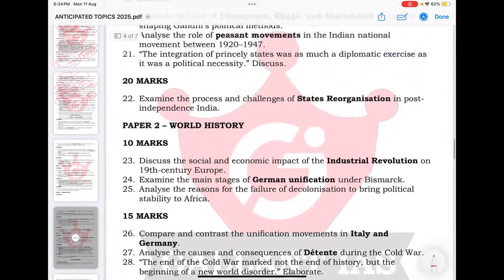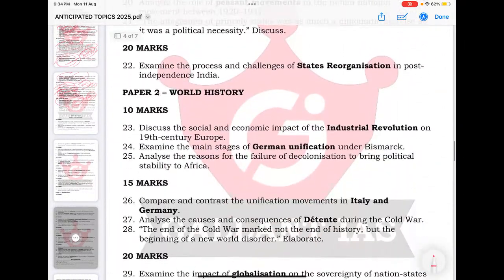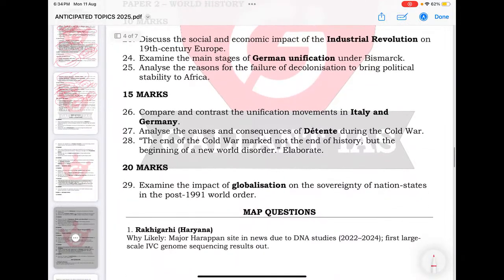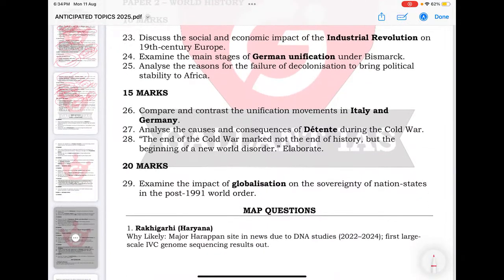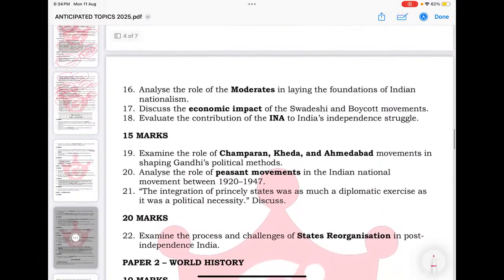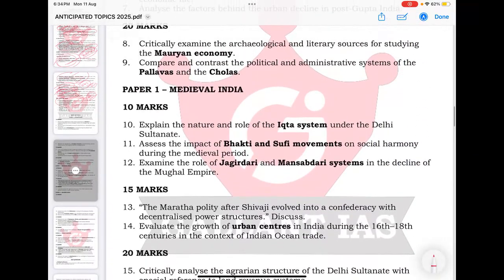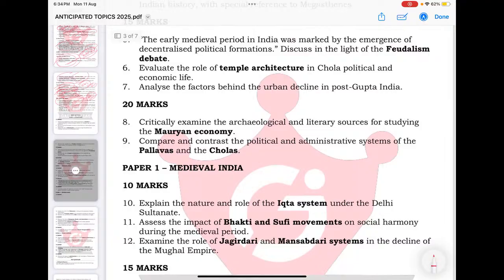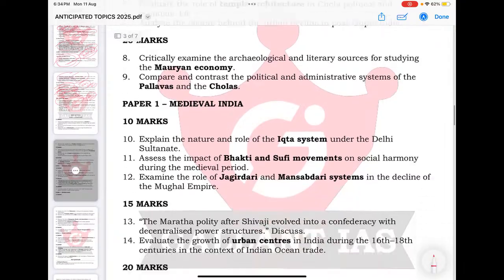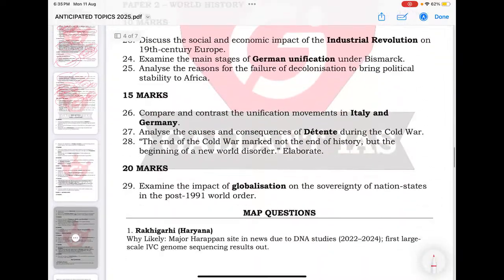These are the basic keywords I am sharing. Questions can be framed in some other, twisted way, or with multiple angles and dimensions. Why these questions? Because German unification, industrial revolution, state reorganization, Cold War, globalization, early satyagrahas, peasant movements, INA, moderates, Bhakti Sufi, Ikta system, Mauryan economy, Pallavas, Cholas are very important keywords for this year. That's why some questions are framed from them.